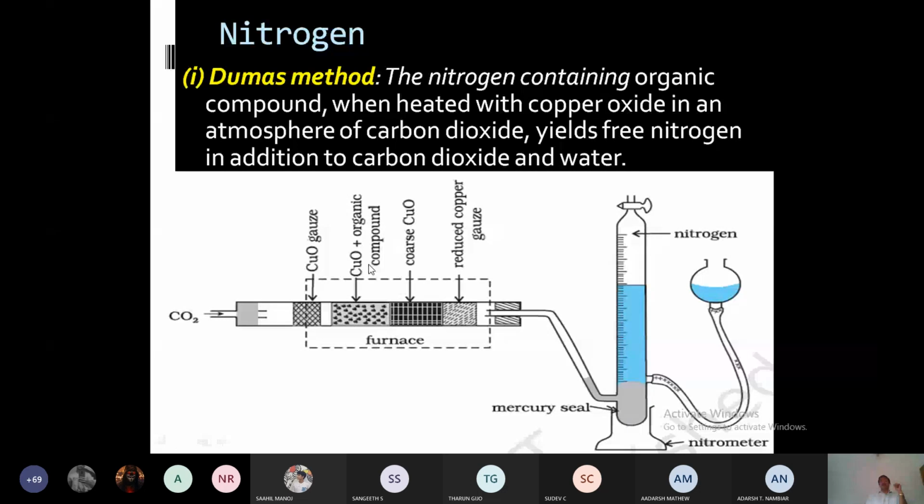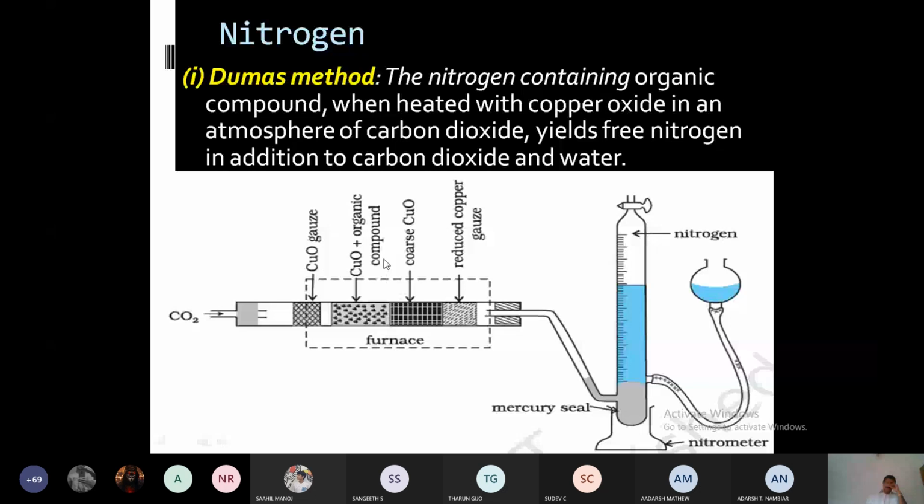Here, the cupric oxide and organic compound mixture is placed. Coarse cupric oxide means finely powdered cupric oxide. This one is reduced to copper gauze. Copper gauze is placed. So here the reaction will take place in the furnace.